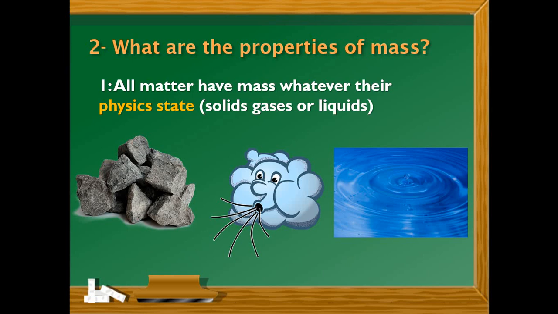One of them: all matter has mass, whatever its physical state. As we know, we have 3 physical states for matter: solid, gas, and liquid. That means the water has mass, the ice has mass, the water vapor has mass, and everything else in its physical states has mass.